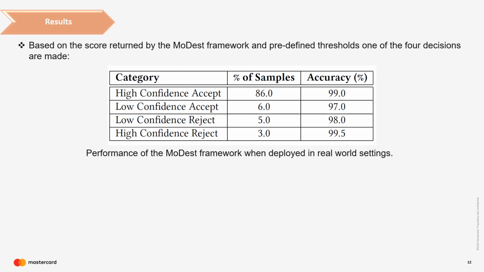In this table, the percentage of samples denotes the percentage of images classified into the respective decisions, while accuracy represents the performance of the framework on these images for accepting or rejecting the card designs.